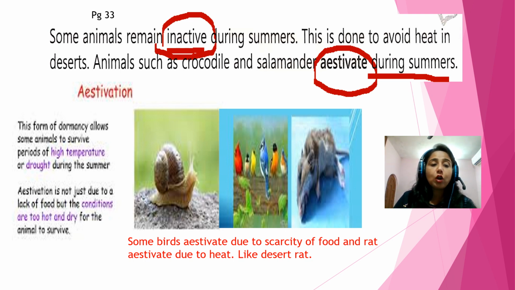This form of dormancy allows some animals to survive periods of high temperature or drought during the summer. In this period, they just go and sleep and become inactive. And in that case, what do they save? They save their energy because they do not get food. Right? So this is called estivate. And this is called estivation.